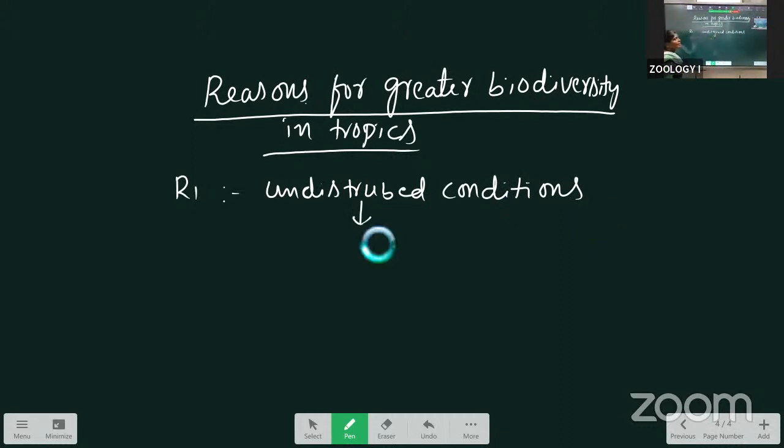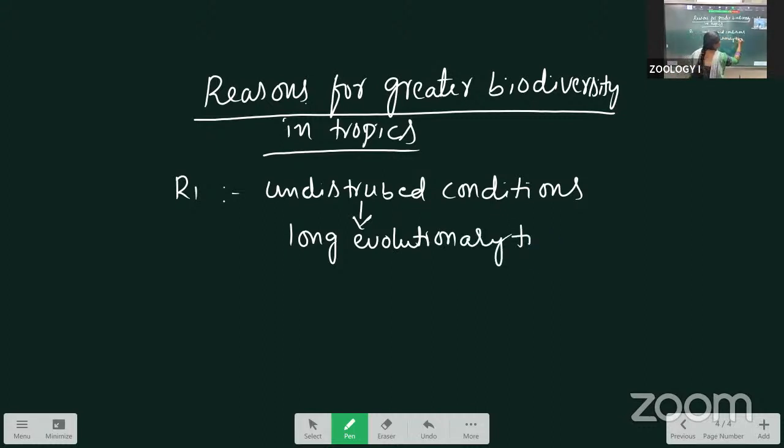That's why they have a long evolutionary time. It goes to speciation, meaning a different number of species will be formed. Undisturbed conditions are there, automatically they have long evolutionary time, and automatically speciation occurs. This is one reason for the greater biodiversity in the tropics.